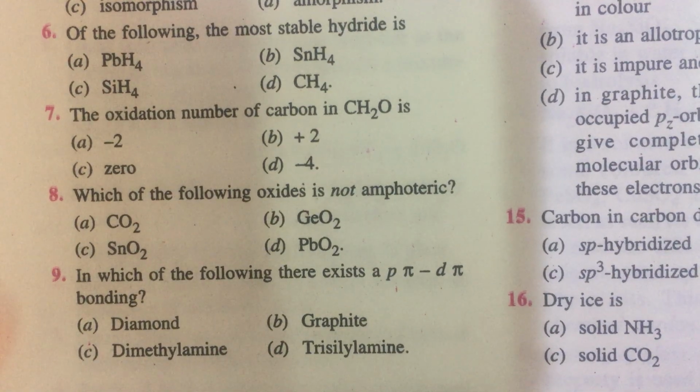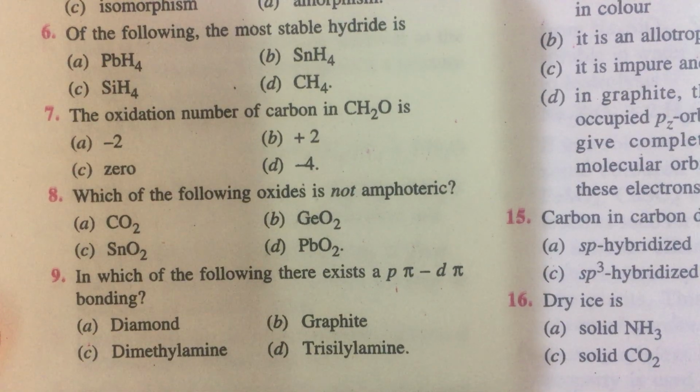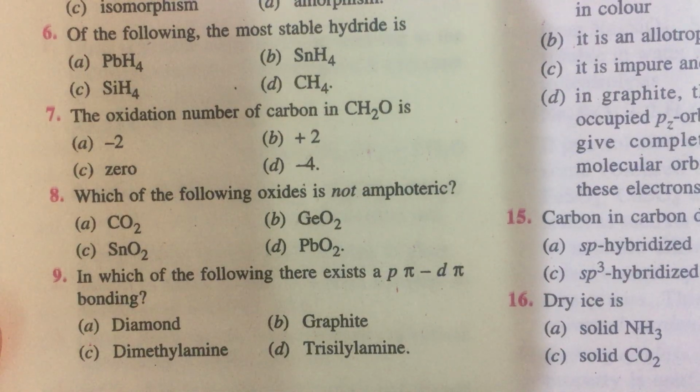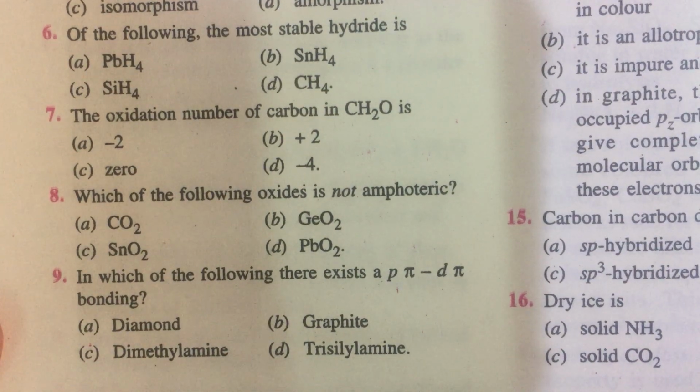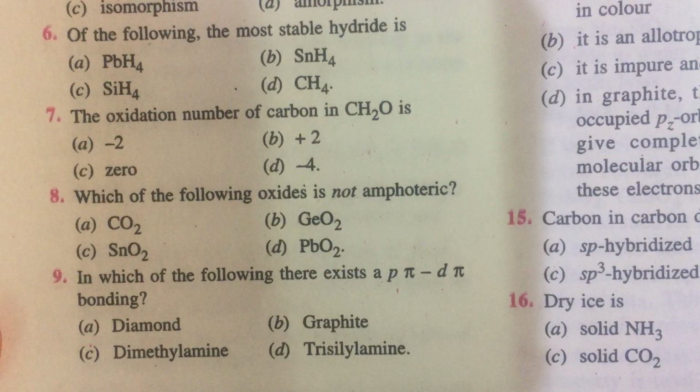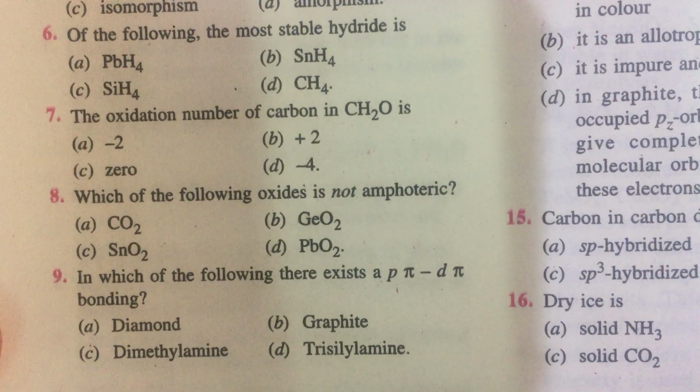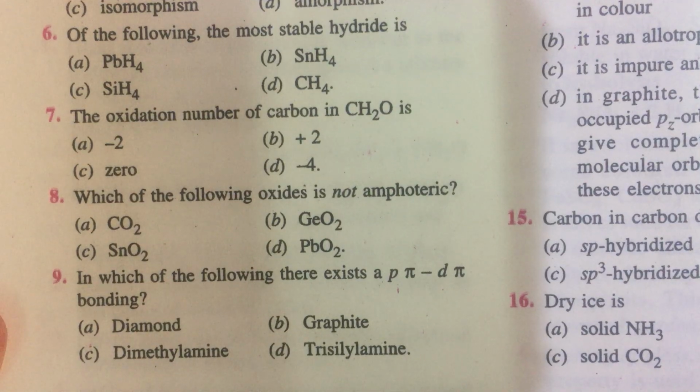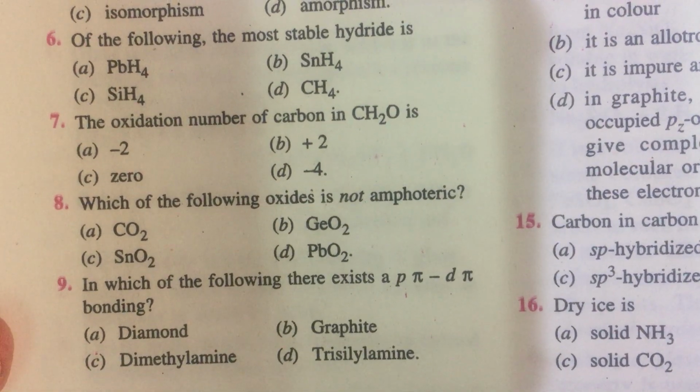Notice, if it is trimethylamine, there is no possibility of this d pi p pi interaction, hence it is pyramidal. In trimethylamine, the nitrogen central atom is sp3 hybridized with a pyramidal shape. In trisilylamine, the central nitrogen atom is sp2 with a trigonal planar shape.